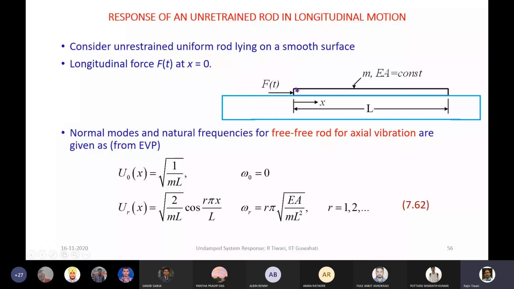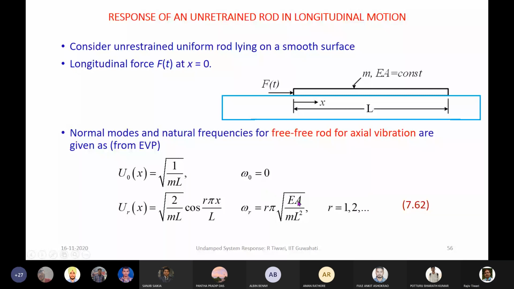Before attempting the forced vibration, we need to solve the free vibration problem. For free vibration we already solved the eigenvalue problem, and we had one natural frequency 0, and this is the corresponding mass normalized eigenfunction.